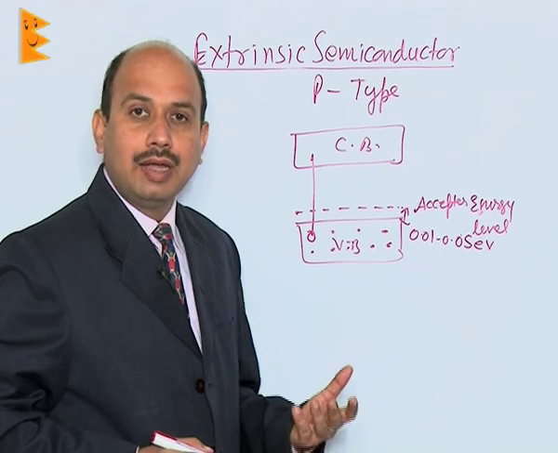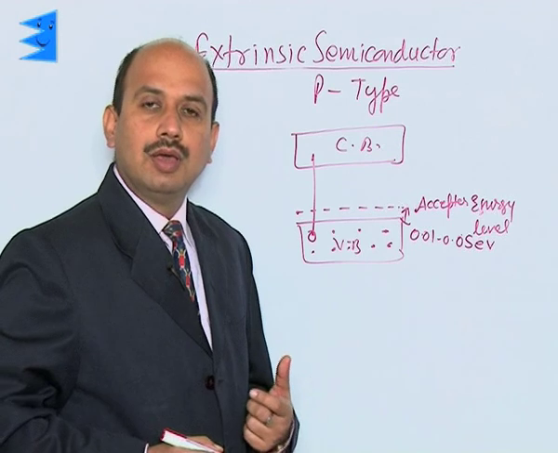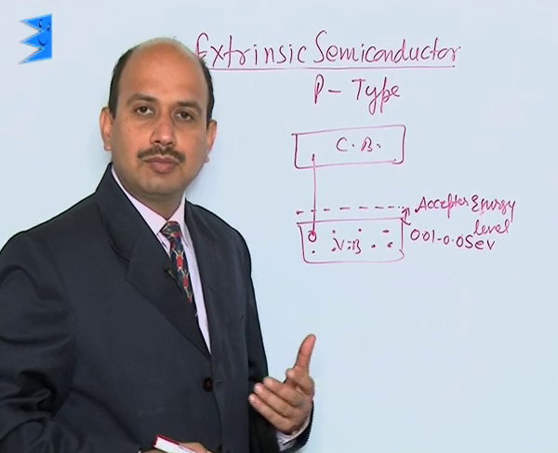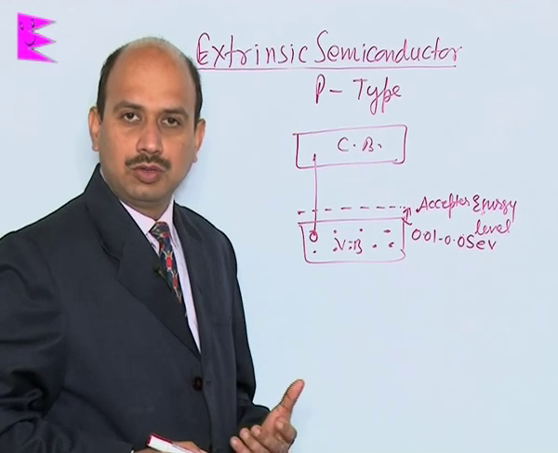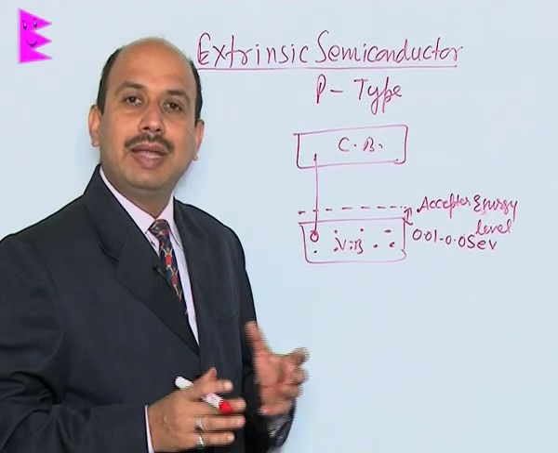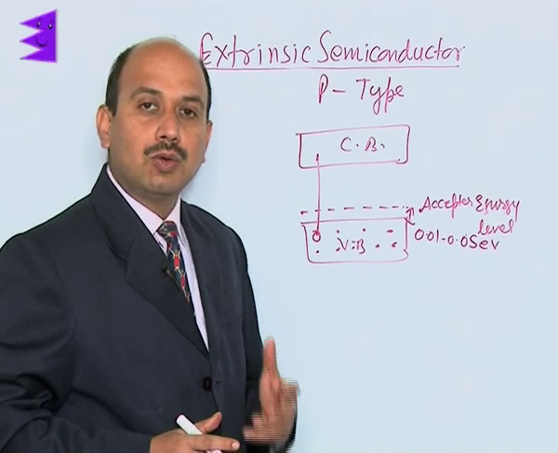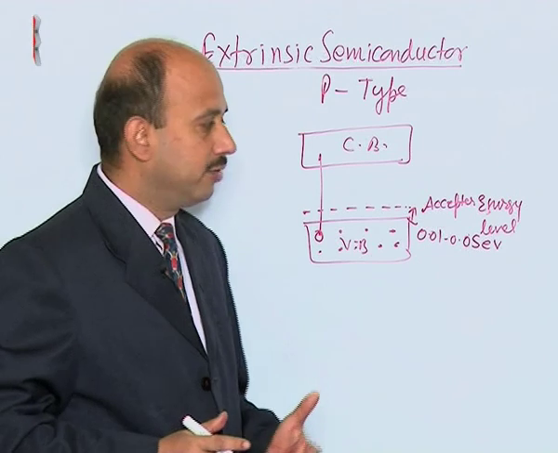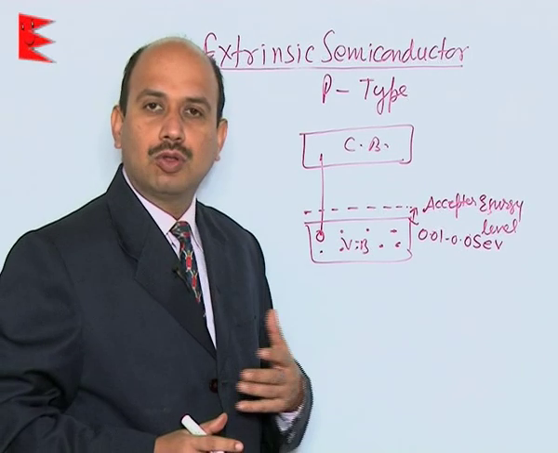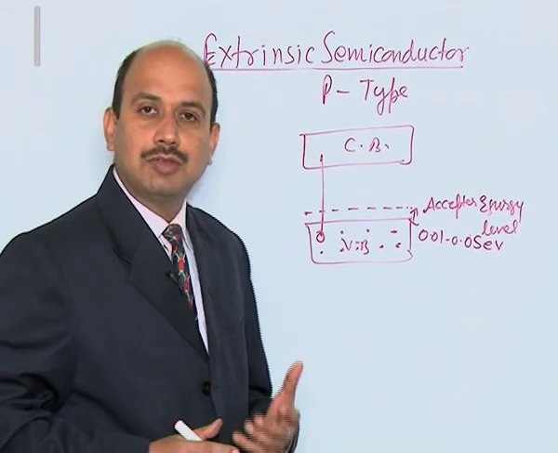They do not have net negative or positive charge, because every atom, every lattice site, is not in an ionized state. Each and every atom is electrically neutral, so overall neutrality is maintained in each lattice of the crystal. So the N-type semiconductor overall has zero net charge, that is, it is neutral, and similarly the P-type semiconductor is also electrically neutral. So these are about the N-type and P-type semiconductors.